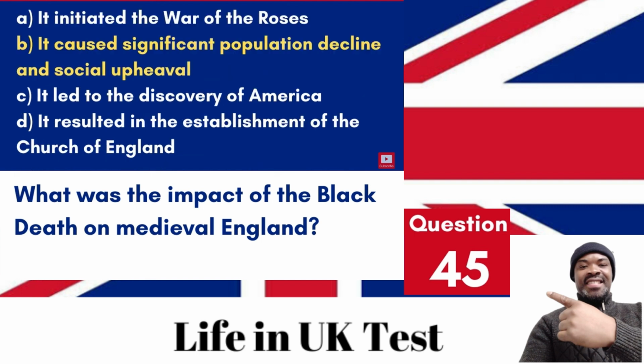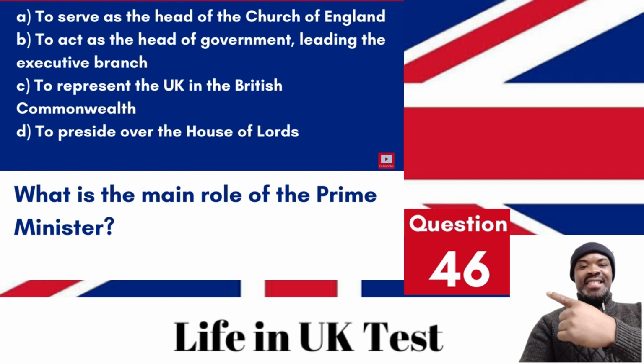Answer. B. It caused significant population decline and social upheaval. The Black Death, a devastating global epidemic of bubonic plague that struck Europe and Asia in the mid-1300s, led to a massive population decline and significant social changes in medieval England. Question 46. What is the main role of the Prime Minister?